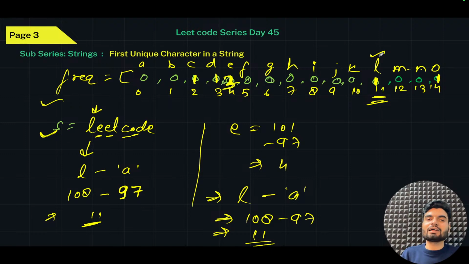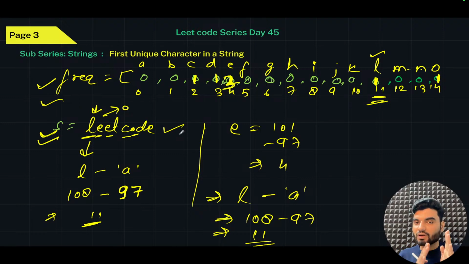So we can return L, or what can we return? L or the index? The index, the 11 or what? The index actually available in this string. So index of this L is 0. So basically, you will use this frequency array to check the frequency, and you'll use this string to iterate from starting to end. So wherever you get one, you'll return that particular character and you'll stop executing. Basically means if you iterate your L, you'll get the frequency 1, you will say this is a unique character, and you will return that index, that is 0. I hope now the strategy, the problem statement, and the solution is quite clear to everybody.